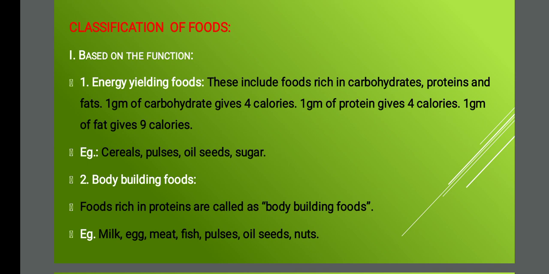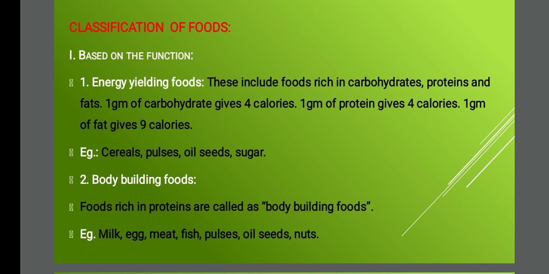Second type is body building food. From when we are born as a very small child, we grow into youth, then become older as a woman or a man, then we become old. All these body building stages depend on food, and food which is rich in protein will give this.